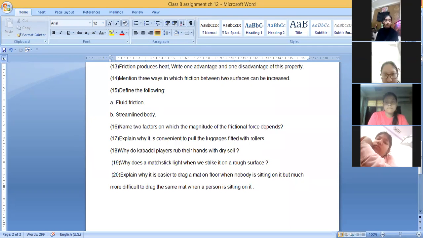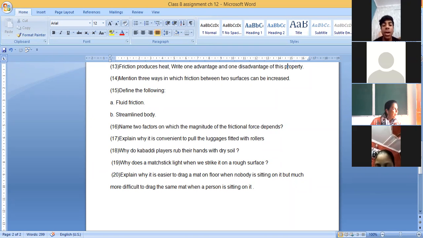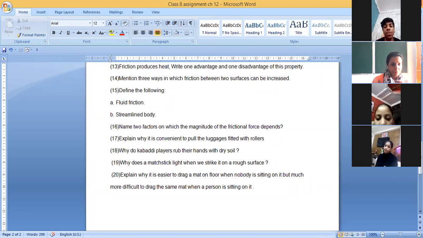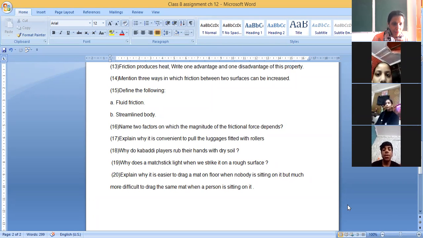Ma'am, when we drag the mat when nobody is sitting on it, the friction is very less. But when someone is sitting on the mat, then the friction is more, so it becomes difficult to drag the mat. Yes, because friction increases, and as you told just now, friction depends upon the weight also. So friction increases when weight is on the mat, and it is easier to drag the mat on a floor when nobody is sitting on it.